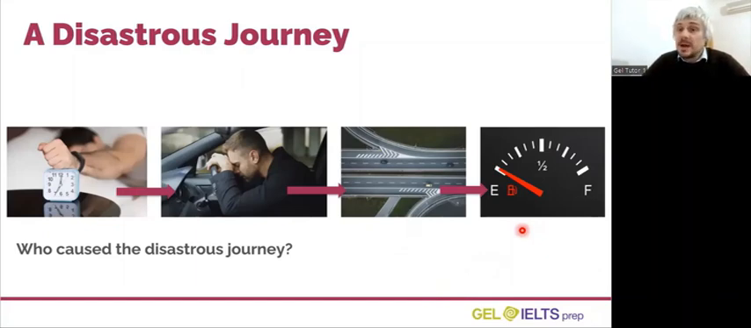Look at the first question below the video and choose the correct option to answer the question: who caused the disastrous journey? The correct answer is Simon caused the disastrous journey. He made all the bad decisions.